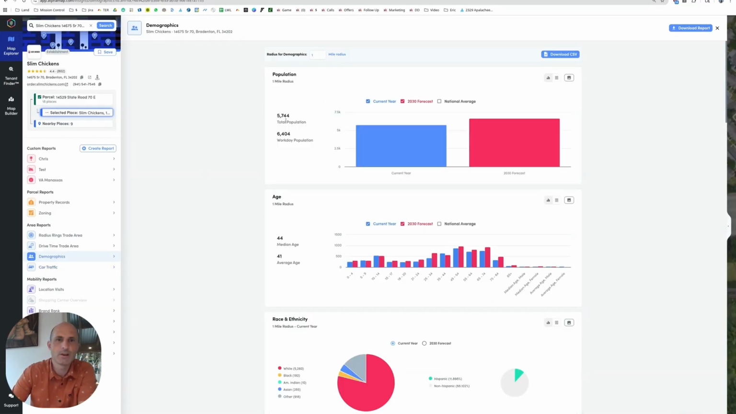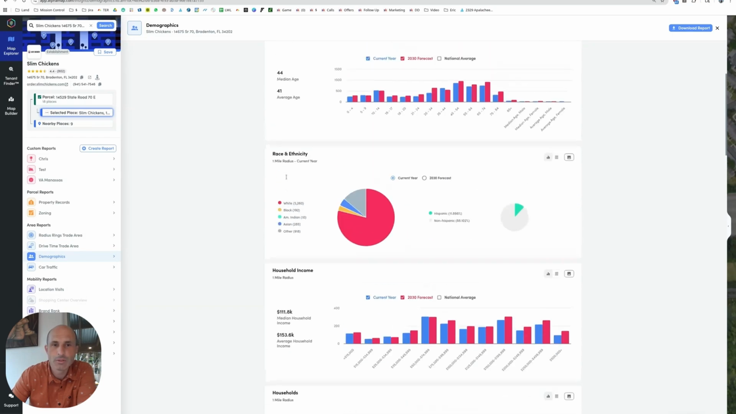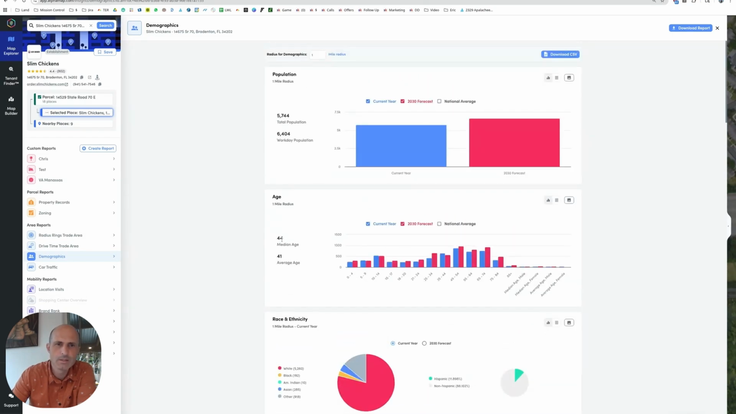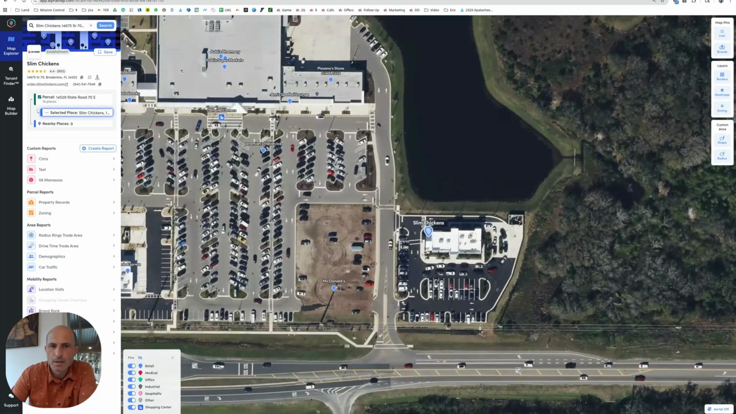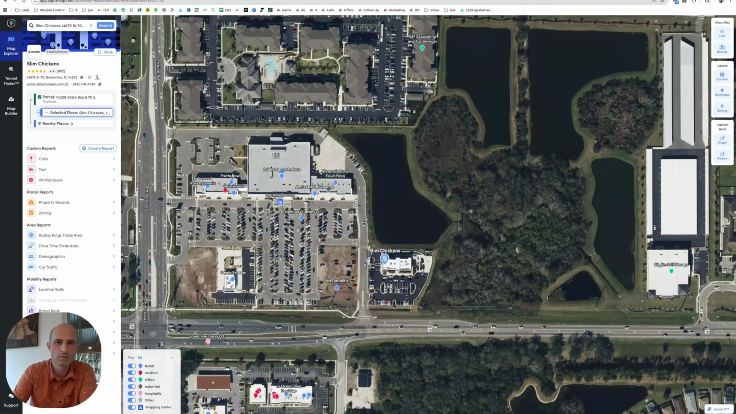Demographics, a little over 5,000 people in the 1 mile. Yeah, 111,000 in the household incomes. Better income. Median age is older. 44 median age is Florida. We're getting older. Oh, I wanted to look at the map on that one. Oh, there's McDonald's. So it's a new McDonald's. New McDonald's, new Panda Express. Looks like a relatively new Slim Chickens. I'm guessing this went on dirt and Publix.